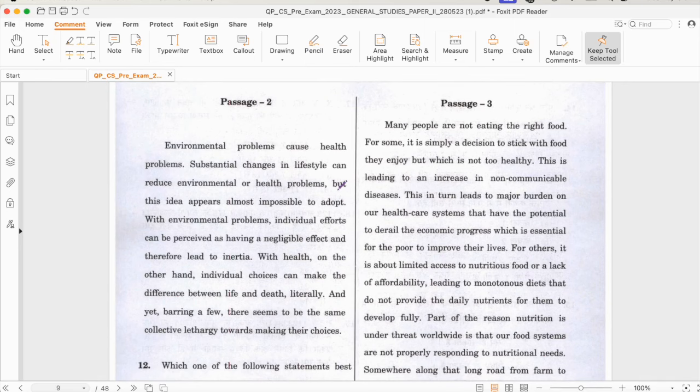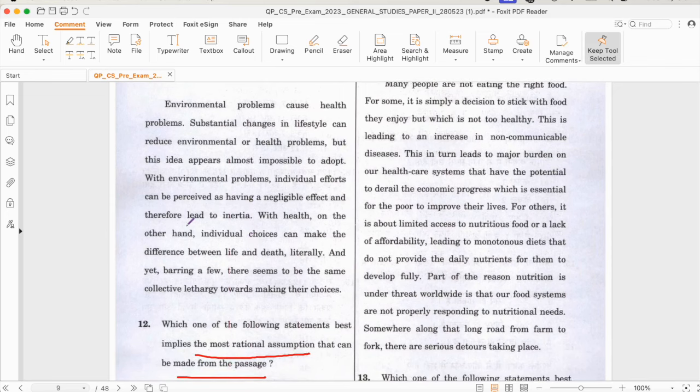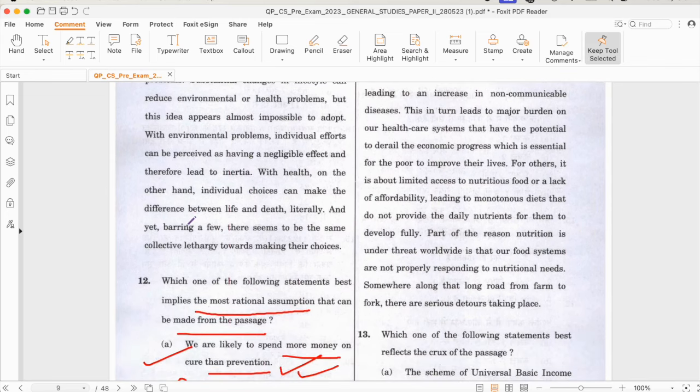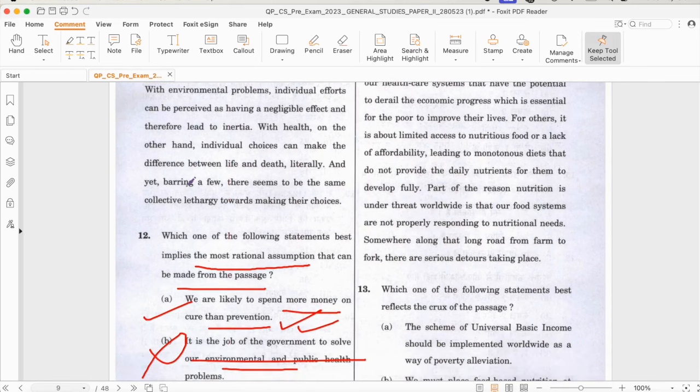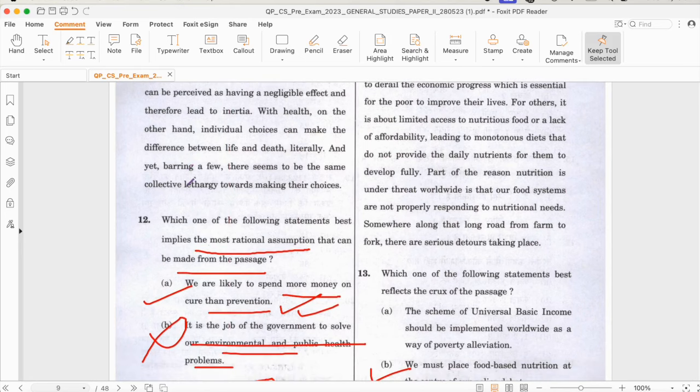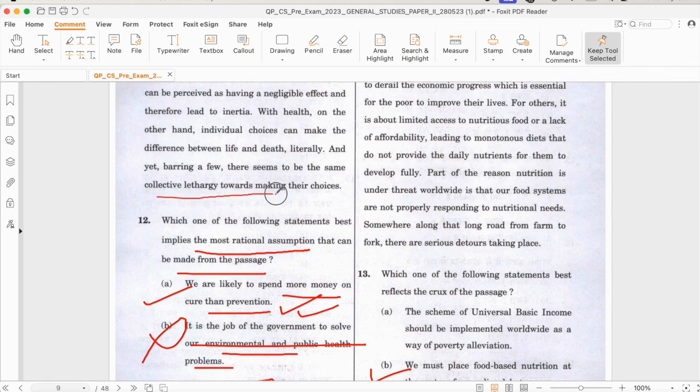Environmental problems cause health problems. Substantial changes in lifestyle can reduce environmental or health problems. Okay, but this idea appears almost impossible to adopt. With environmental problems, individual efforts can be perceived as having a negligible effect and therefore lead to inertia. With health, on the other hand, individual choices can make the difference between life and death, literally. And yet, barring a few, there seems to be the same collective lethargy towards making these choices.